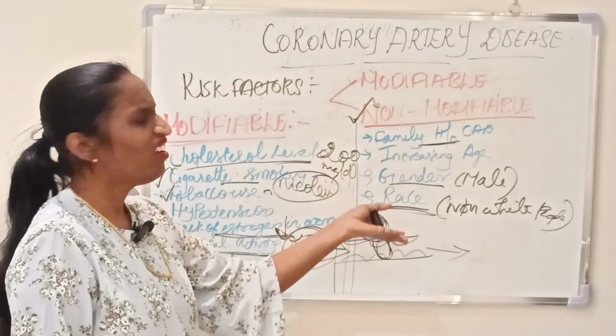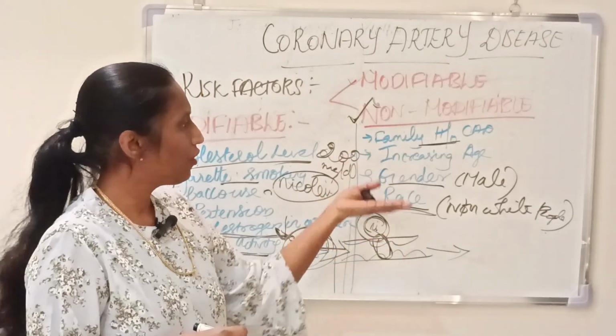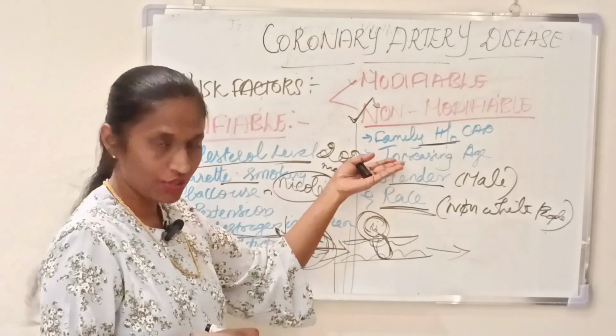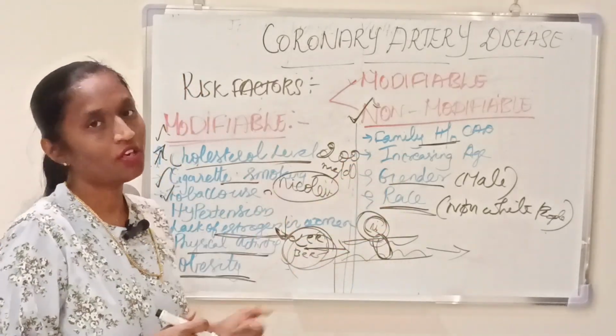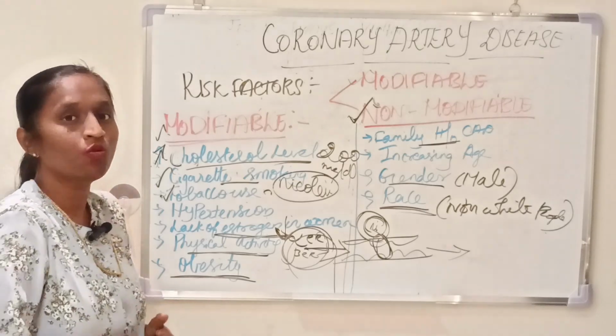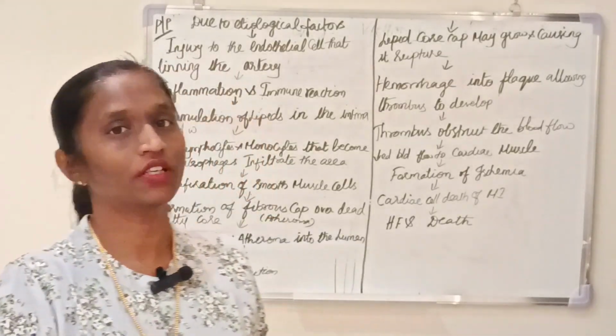So these are all the non-modifiable. We cannot change these risk factors. So the non-modifiable risk factors are family history of CAD, increasing age, gender and race. So that's all about the risk factors. Next we move on to the pathophysiology. Students, we move on to the pathophysiology of coronary artery disease.